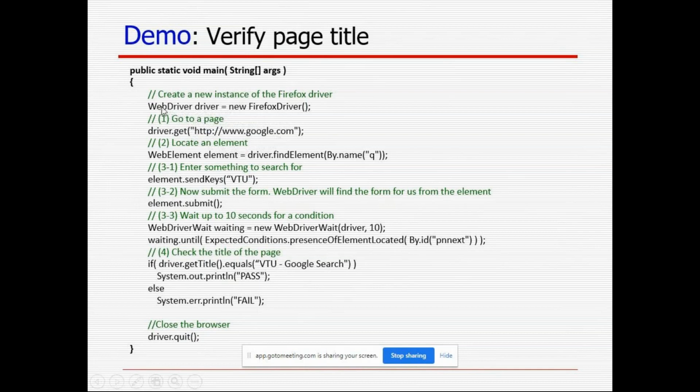So by this code, WebDriver driver equal to new Firefox driver or Chrome driver or IE driver, it is going to launch our browser. Manually, when logging in to Gmail, I click on the Chrome or Firefox icon. But here this code opens the browser.